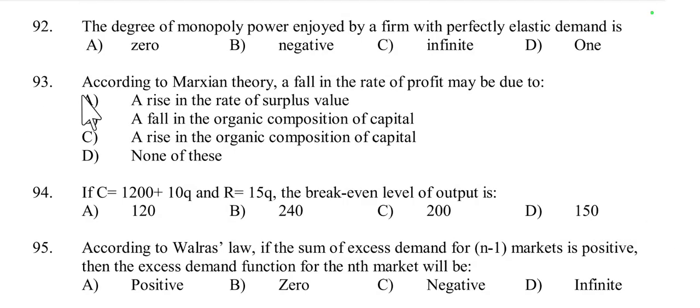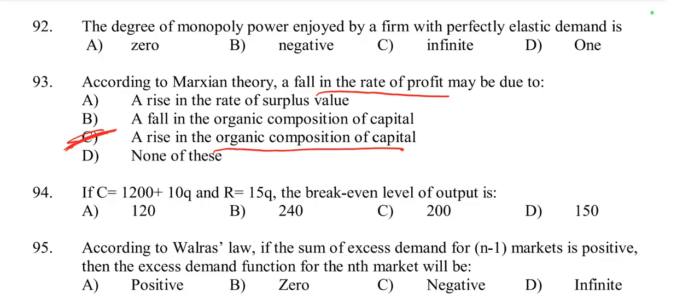Then question number 93. According to the Marxian theory, a fall in the rate of profit may be due to a rise in the rate of surplus value, a fall in the organic composition of capital, or a rise in the organic composition of capital. According to Karl Marx, a fall in the rate of profit may be due to a rise in the organic composition of capital. When there is a rise in the organic composition of capital, there is a fall in the rate of profit. How?